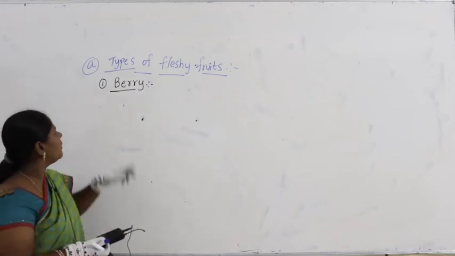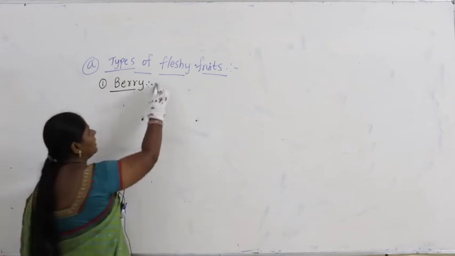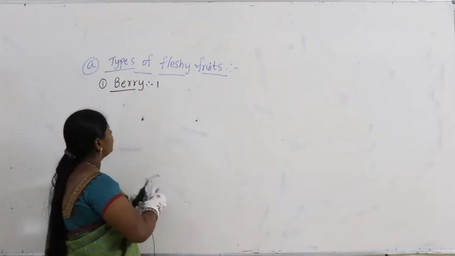When you take the berry, let us take the characteristics.